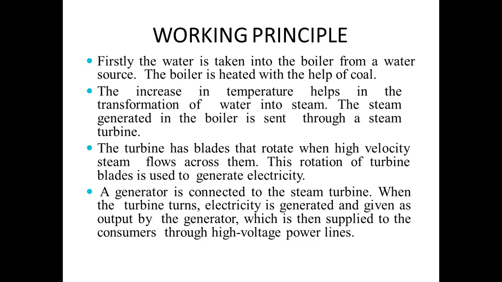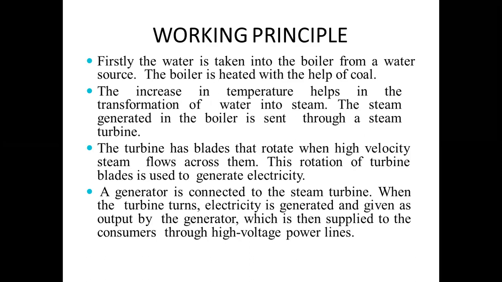The working principle of the thermal power plant: firstly, water is taken into the boiler from a water source. The boiler is heated with the help of coal. The increase in temperature helps in the transformation of water into steam. The steam generated in the boiler is sent through a steam turbine.